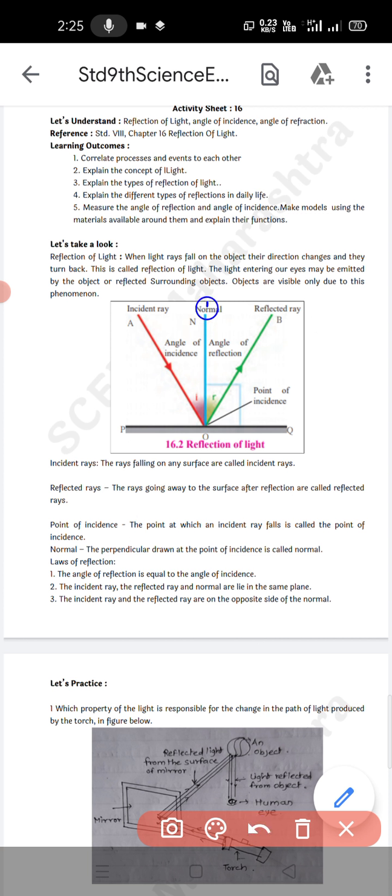Then the normal is a perpendicular to the surface of the object. What is the definition? The perpendicular drawn at the point of incidence is known as the normal. It is of 90 degrees.